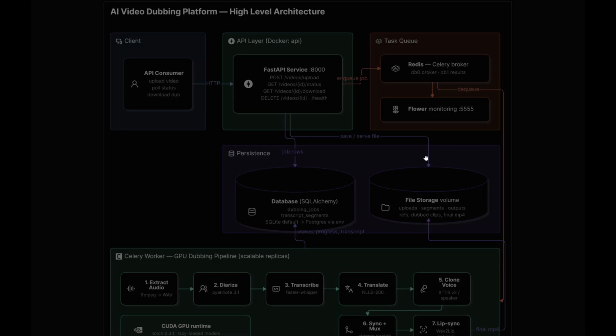As you can see, during every stage, the worker continuously updates the database with, you know, these arrows. During every stage, the worker continuously updates the database with the current processing status and progress. This enables users to monitor the job in real time.